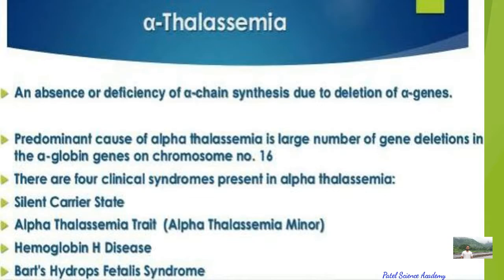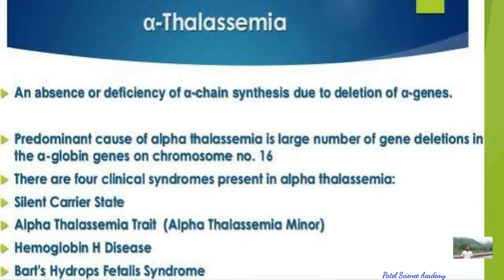So in thalassemia, dear students, the person shows symptoms like anemia, pale yellow skin, change in the size and shape of the RBC, slow growth and development, and dark urine, etc. All these are the symptoms. Massive blood transfusion is needed for these patients, and thalassemia differs from sickle cell anemia.